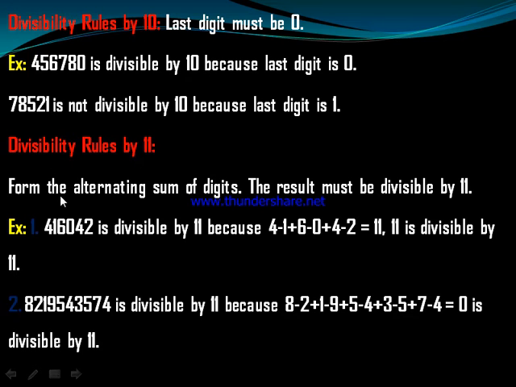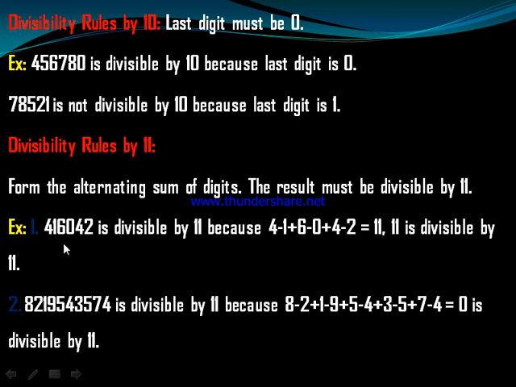Divisibility rule by 11: take the alternating sum of the digits, and the result must be divisible by 11. Say 416,042 is divisible by 11 because 4 plus 4 minus 1 plus 6 minus 0 plus 4 minus 2 equals 11. 11 is divisible by 11.